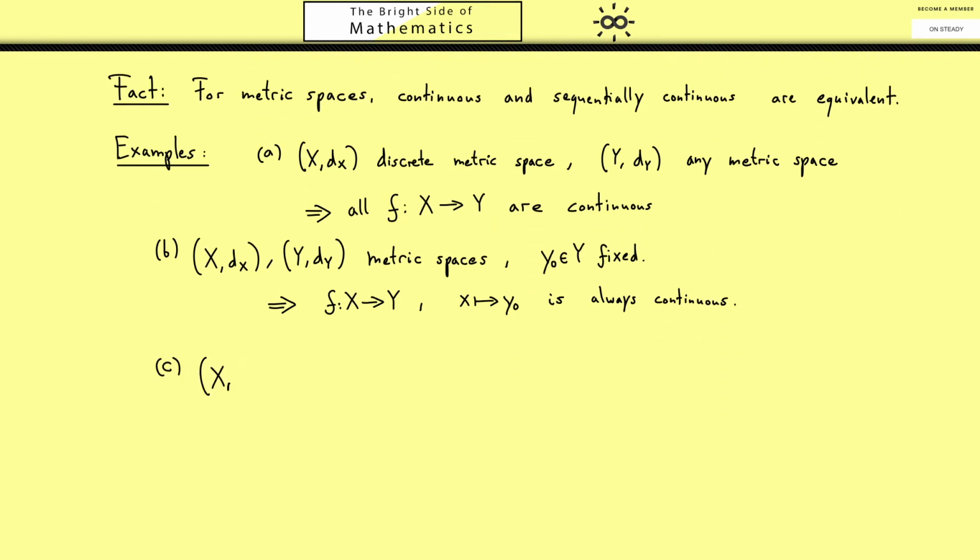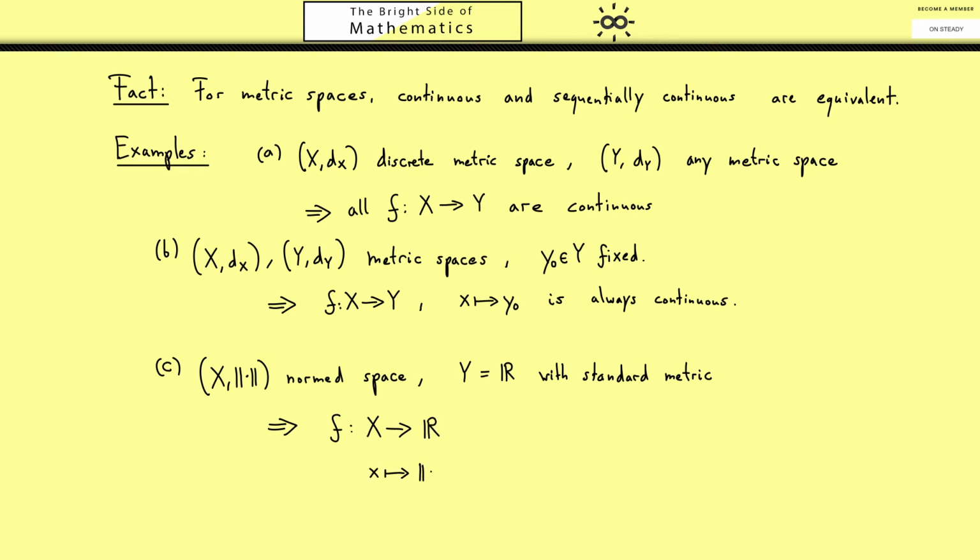For the first example, I want to look at a normed space. Of course, we always have the induced metric space in mind. And Y should be just R with the standard metric given by the absolute value. And now the map I want to consider is f from X to R, where an element x is sent to the norm of x. And now our claim is that f is always continuous.